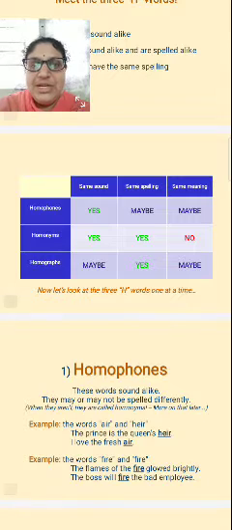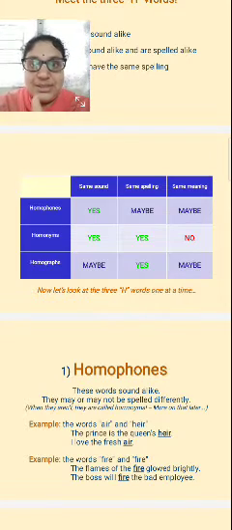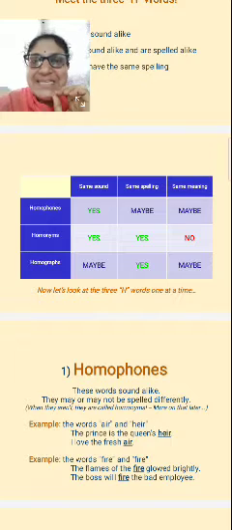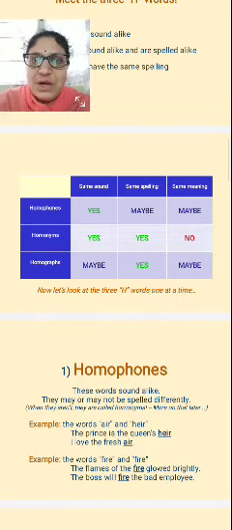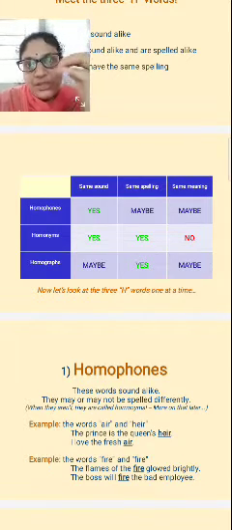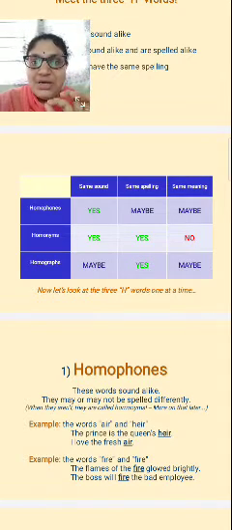Already I have given the table here. What is in this table? Homophones, the same sound. Compulsory, note this: the same sound. Compulsorily it gives the same sound. So when you hear the pronunciation, it is giving the same sound but different spelling. Different spelling, but it is giving the same sound, same pronunciation. So then it comes under the homophones. Blindly you follow that, it comes under the homophones.